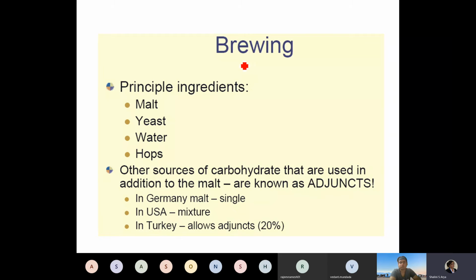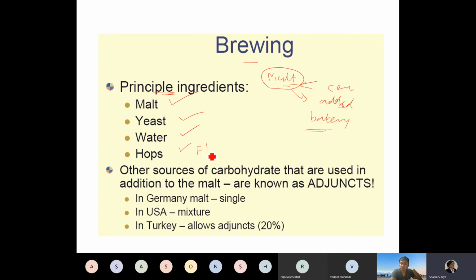Brewing is not part of this course, neither is this malt, but I thought that because it is made from cereal, you should know, and this malt is usually added in some bakery products that we will see. So that is why I have taken it up, but quickly let us see what brewing is. Basically the principal ingredients are malt, then yeast, then water, and then hops.